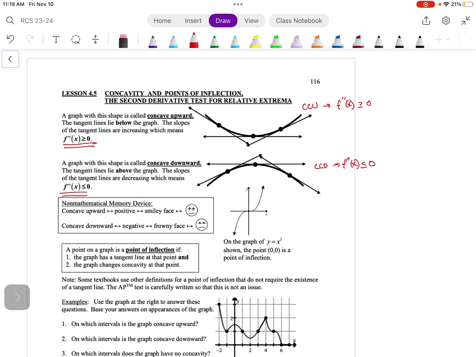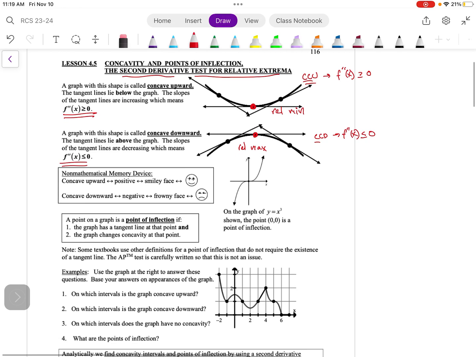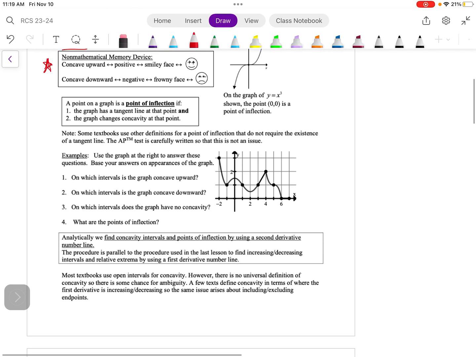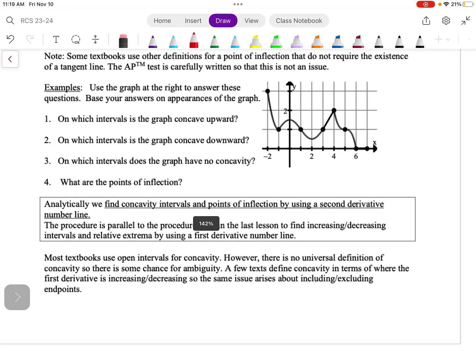The thing to notice, and what we're going to be talking about today, is the second derivative test for relative extrema. When I'm concave up, this critical number here is a relative minimum. And when I am concave down, if my second derivative is negative, I'm going to have a relative maximum. They do have a little nice memory device there for you. But let's go ahead and dive into this first example.